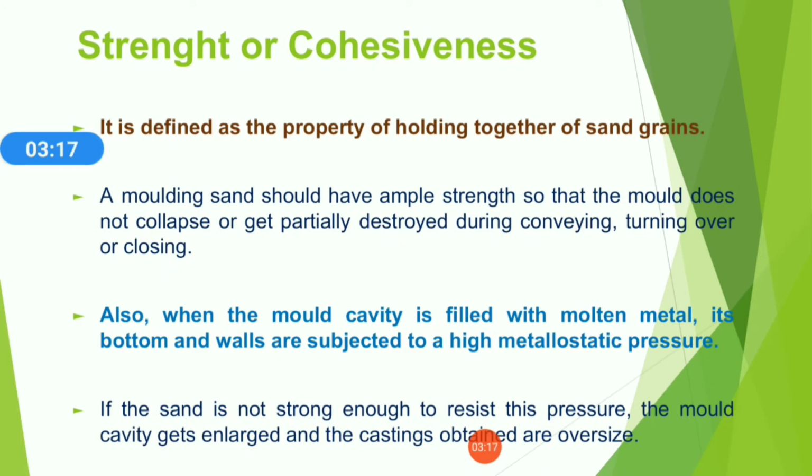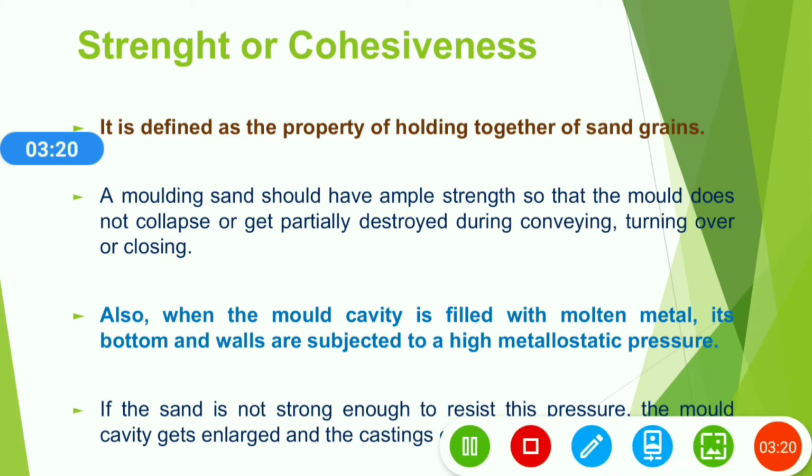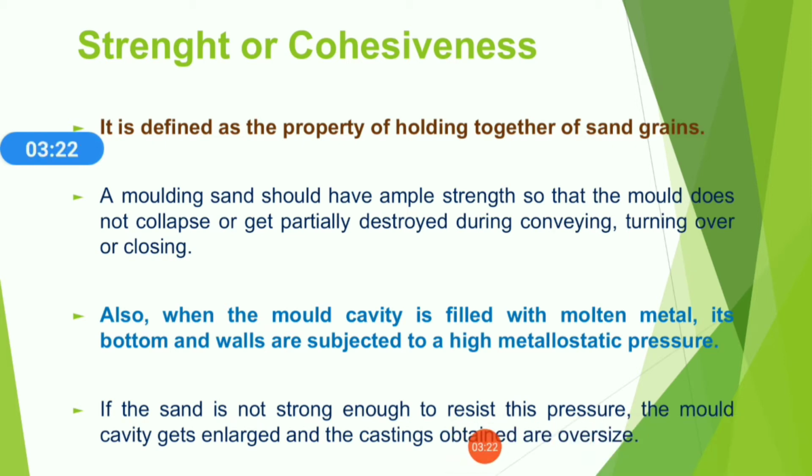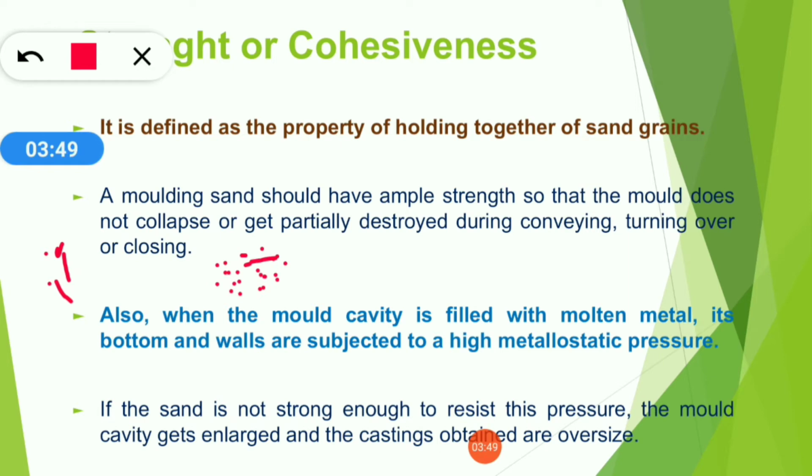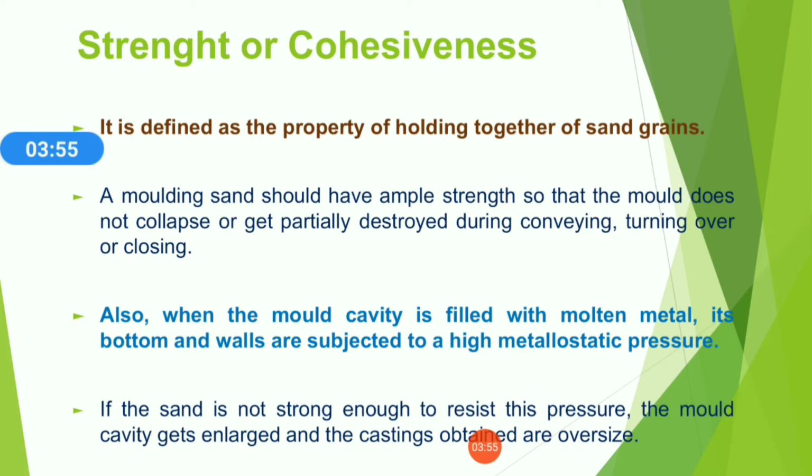The second one is strength or cohesiveness. It is defined as the property of holding together of sand grains. It means sand grains combine and hold the other sand particles. Suppose this is one particle and this is another particle; these two particles hold each other. Likewise, all the particles of the sand hold together to get the required strength. So this property is called strength or cohesiveness.